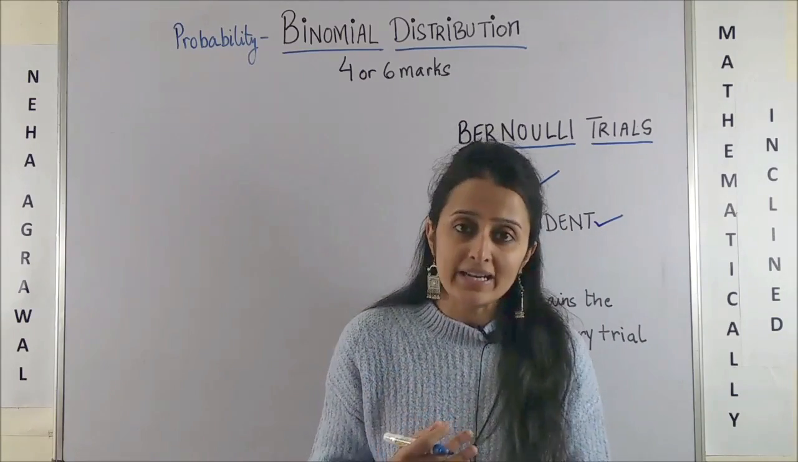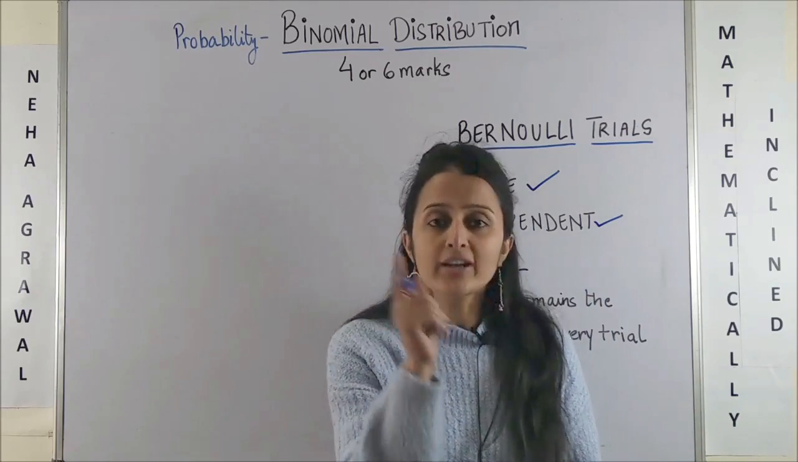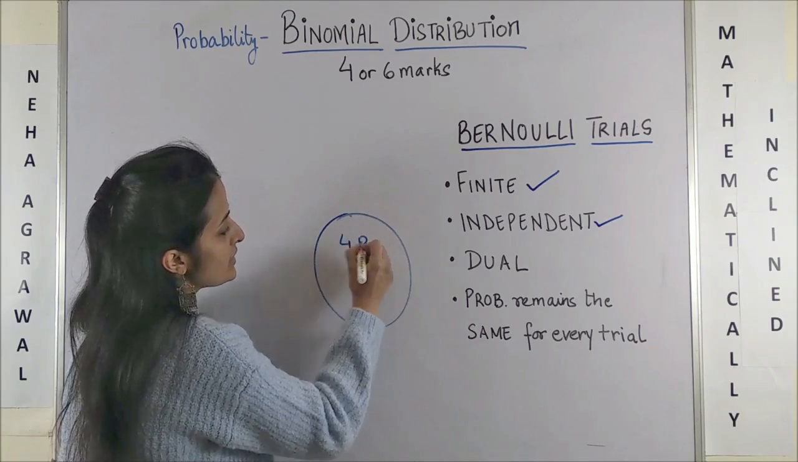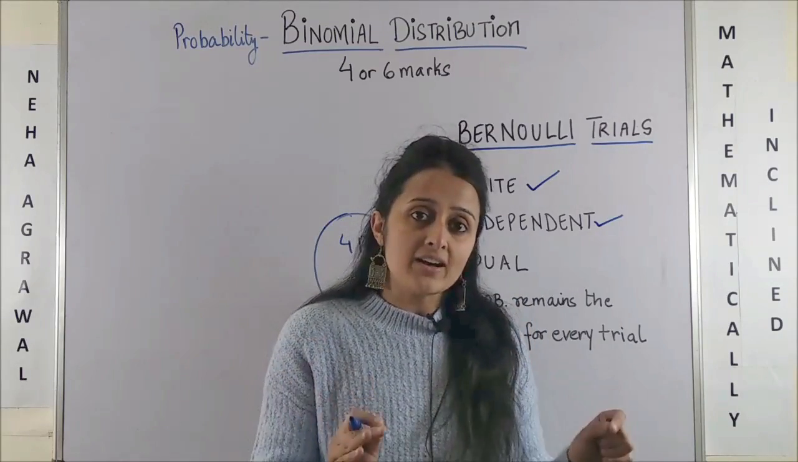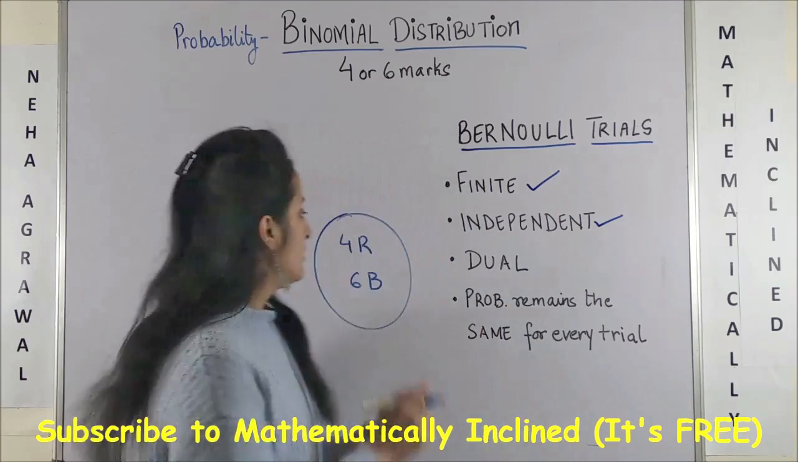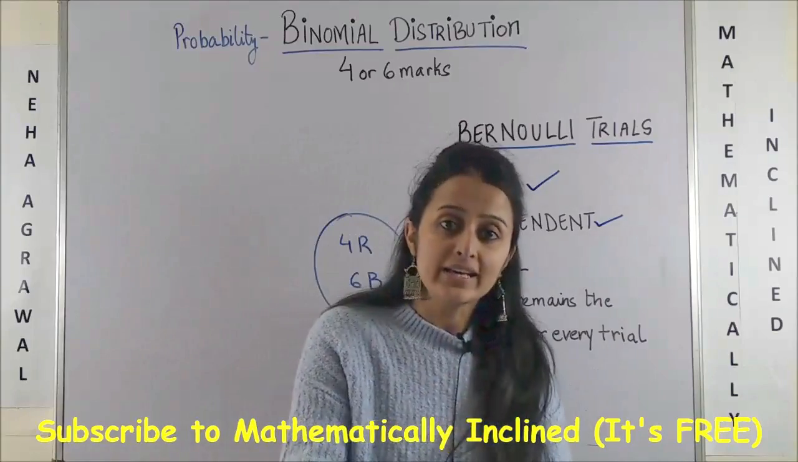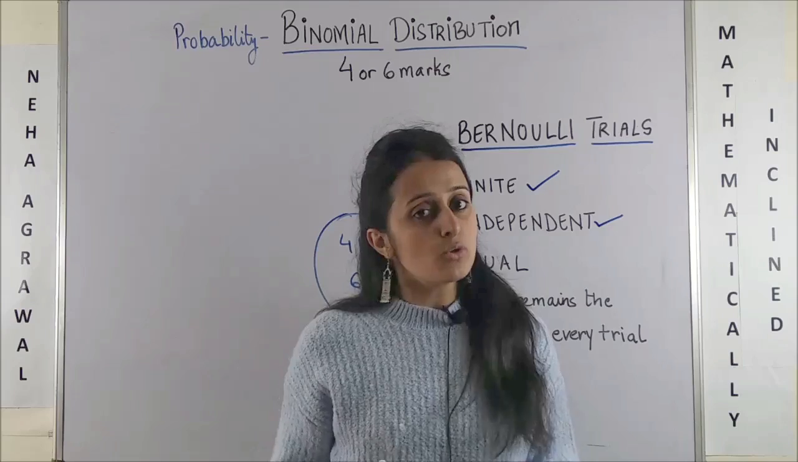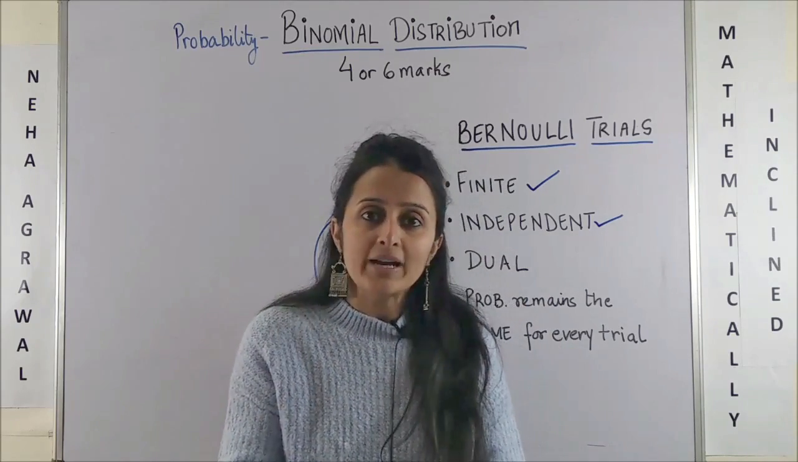What do I mean by independent? Simple, when I'm not depending on anything. For example, I have this bag and I say it has 4 red and 6 black balls. Okay? Now, if I ask you what is the probability of getting 1 red ball? So, obviously you would tell me it is 4 upon 10. Now, I tell you that once I take out a ball, I put it back. So, what is the probability of getting the second red ball? Again, it's 4 by 10.